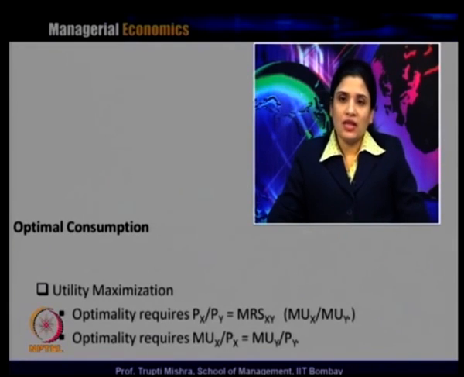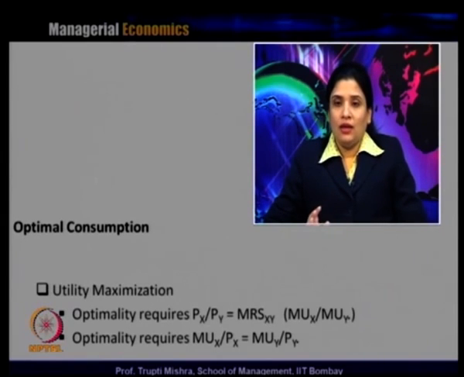So, in the previous case, if you remember, the budget line is AB. At point A, we get a value that is M by Py, and at point B we get a value which is equal to M by Px. So, corresponding to this, what will be the slope of the budget line? The slope of the budget line will be Px by Py.